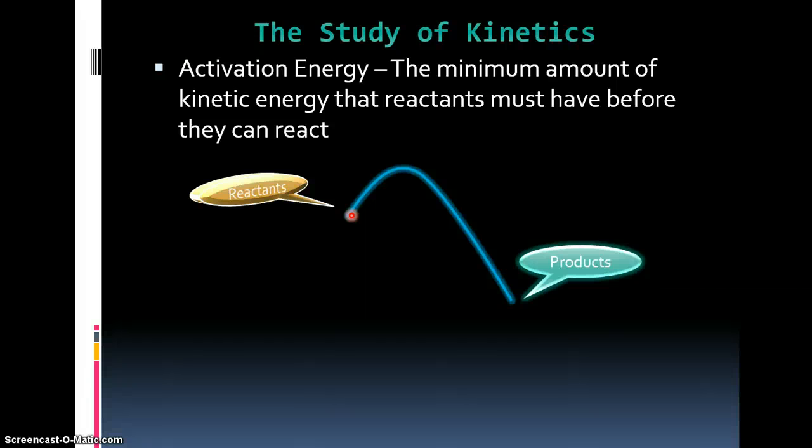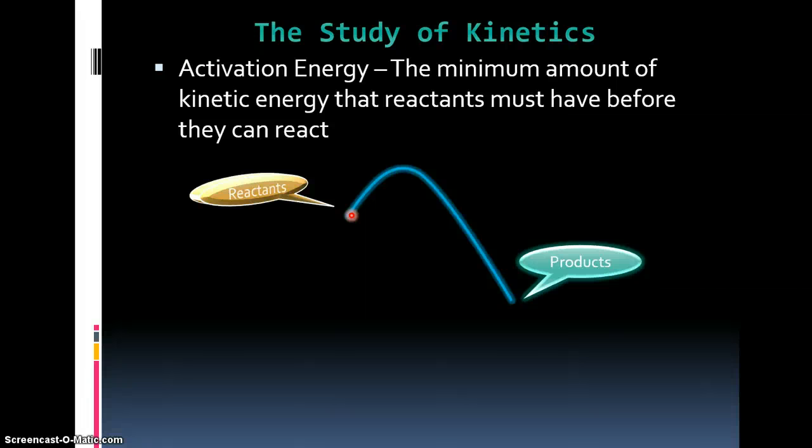The activation energy to get that started is too high to start on its own. And so it needs a little outside push, which in this case could be something as simple as a match or a lighter. And then once it gets that initial push, that extra energy from the outside, it can get over that hump and start going on its own.